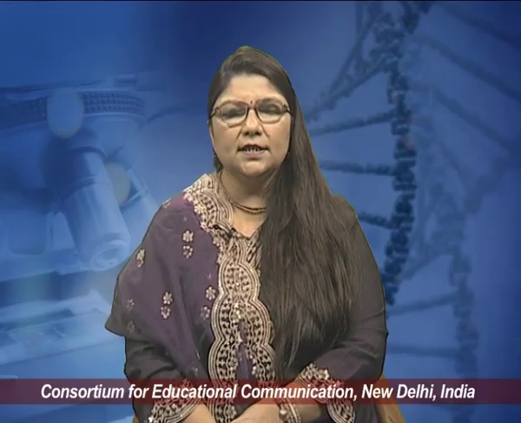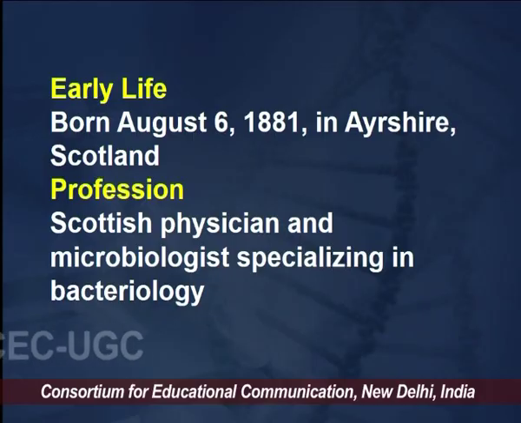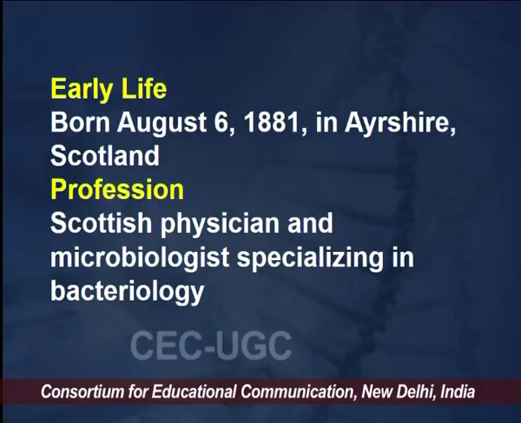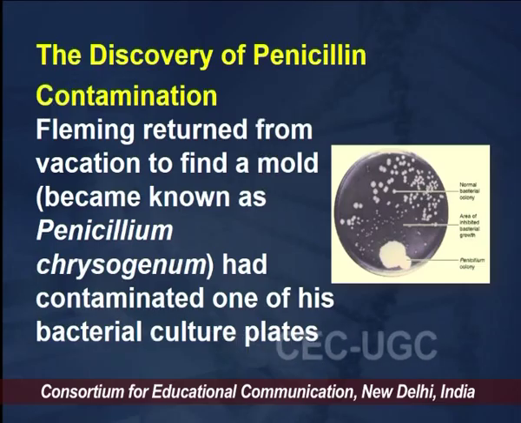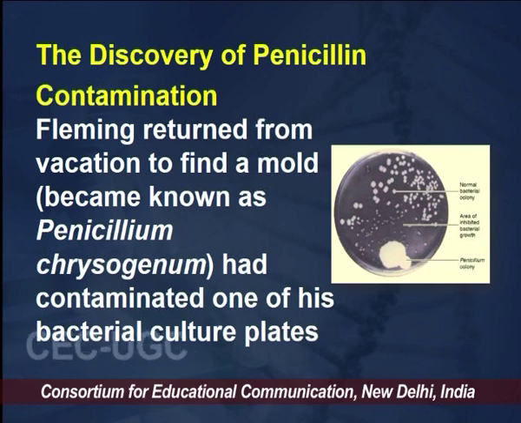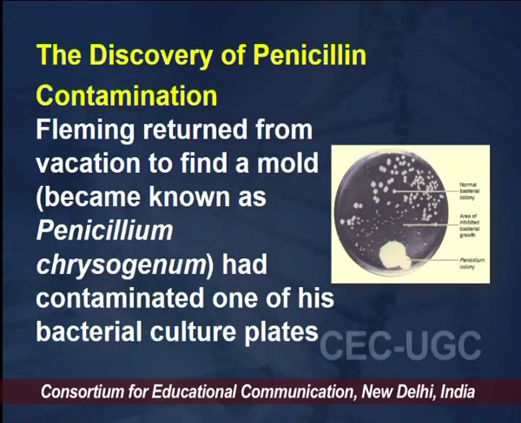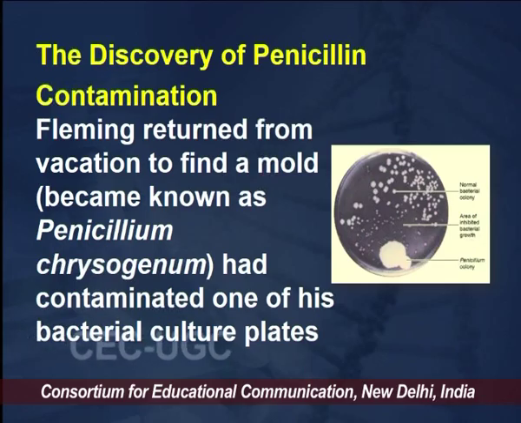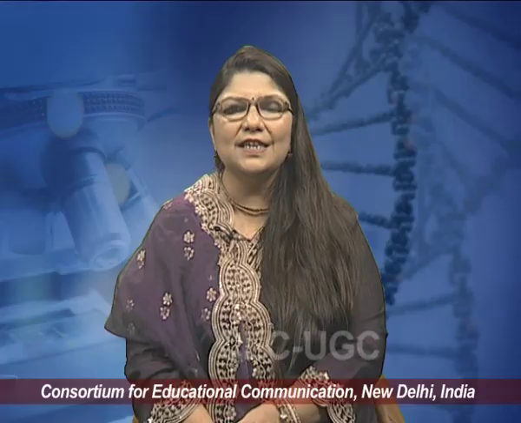So Alexander Fleming was born in 1881 in Scotland. He was a Scottish physician and microbiologist specializing in bacteriology. He discovered what is called penicillin. You must be knowing that, but I will just quickly go through how this was discovered. Fleming returned from vacation to find that a mold, which later became known as Penicillium chrysogenum, had contaminated one of his bacterial culture plates. So as I said, the key is the observation.